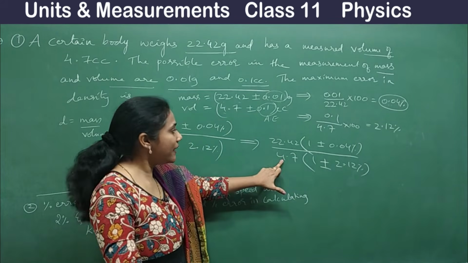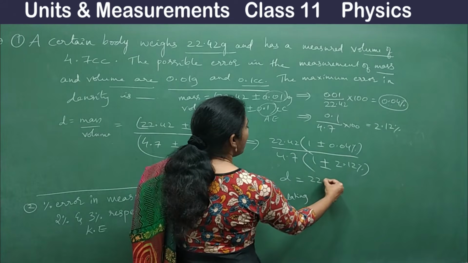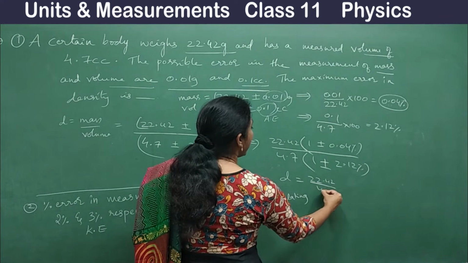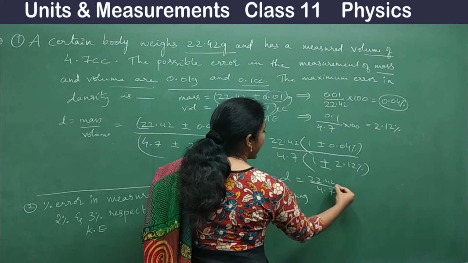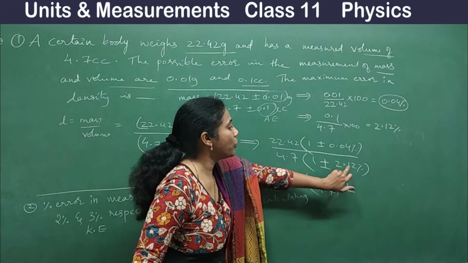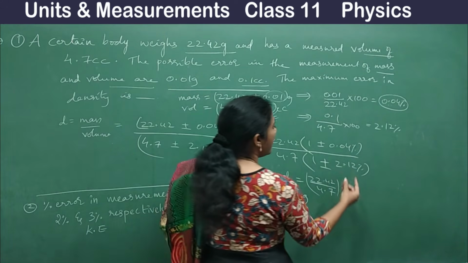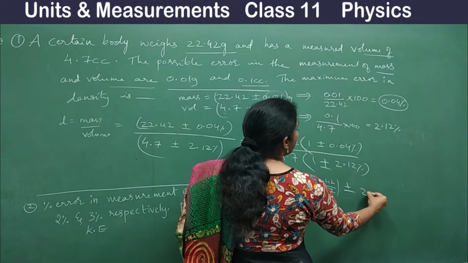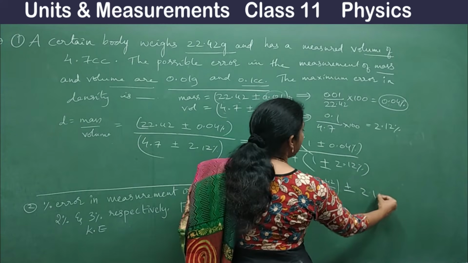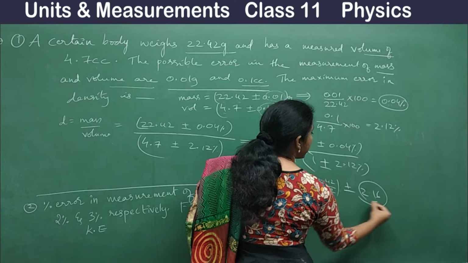So this divided by this you do. So what is density? 22.42 divided by 4.7, plus or minus, just add these two. 2.12 plus 0.04 is how much? It will be 2.16, right? So this is your percentage error.